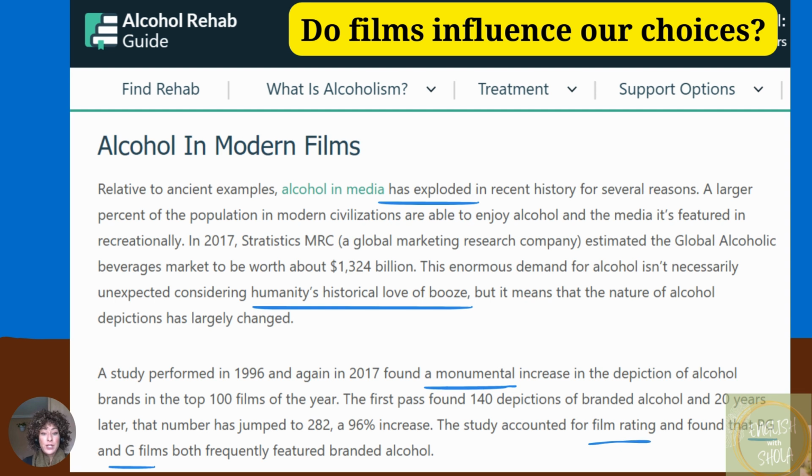And the third underlined word is monumental, a monumental increase. Monumental is similar to exploded. It signifies something has increased a lot. It's quite big and quite important. Okay, so again, pause the video, discuss with your group, your class, or your partner, and then when you're ready, let's continue.